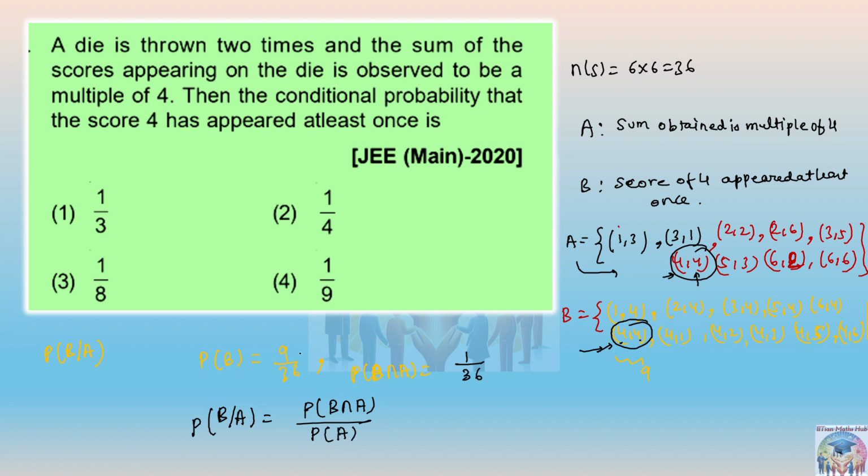Yes, so it should be probability of A only, sorry. 9 elements in the probability of A also we are getting now. 1 2 3 4 5 6 7. 1 second. Sum obtained is 4. Yes, someone is asking something. Where did we do the mistake? 1 by 9. 1 by 9. Yes, tell me.